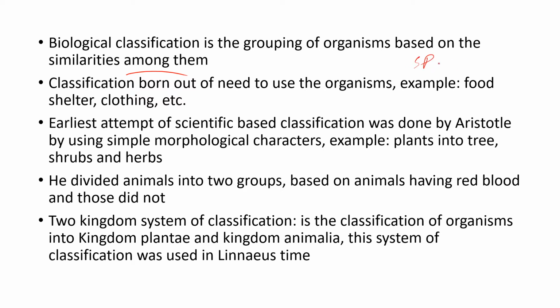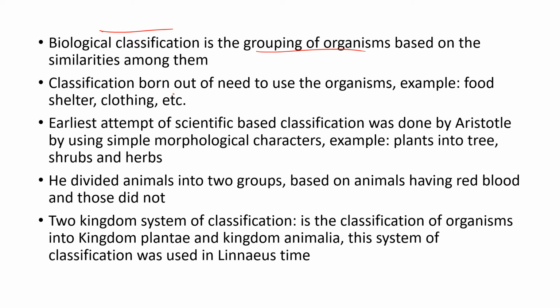If they are a little bit less similar, we keep them in the genus. And if the similarities become less and less among the organisms, we keep them in particular groups in the taxonomic categories. So in biological classification also, based upon the similarities among the organisms, we do the classification. It is a grouping of organisms.